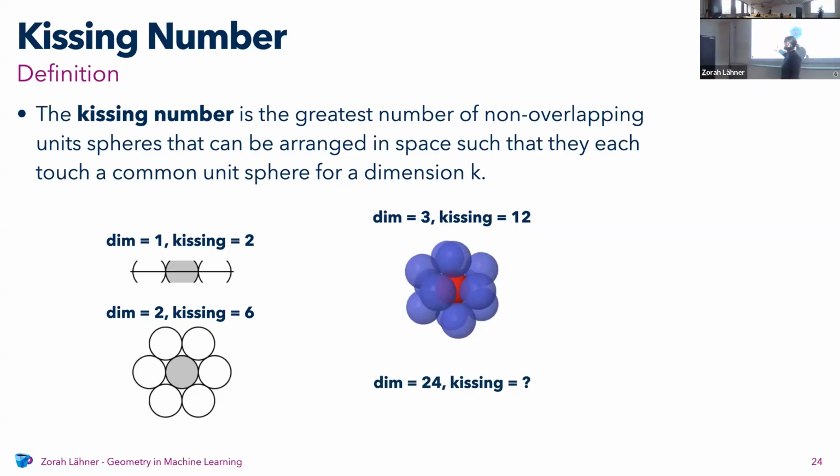And then you can see here, in dimension 2, you can arrange 6 circles around it. And in dimension 3, you can arrange 12 unit balls around it. And here you can already see that this is not a super obvious problem, because it's not tightly packed anymore. There's a little gap. The answer is actually not so easy when you go to higher dimensions, but you can still approximate it. So does someone want to guess what the Kissing number is for dimension 24? How far does this grow?